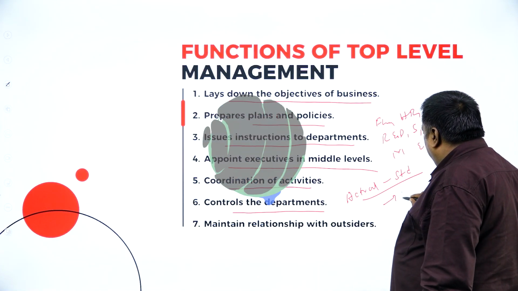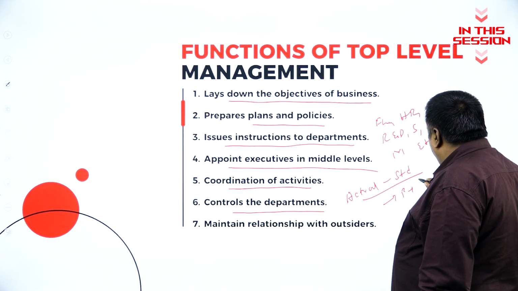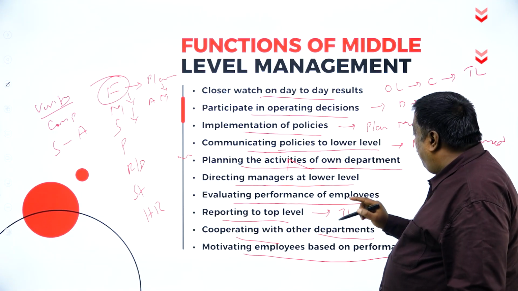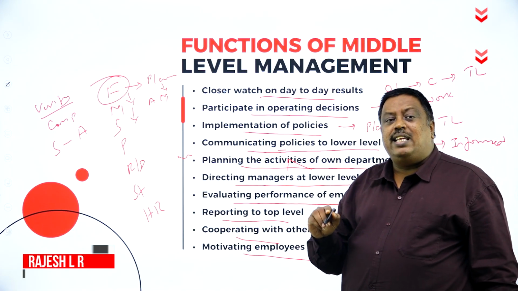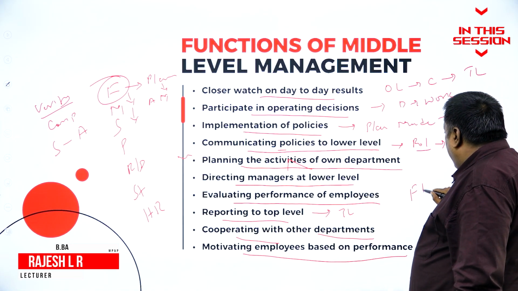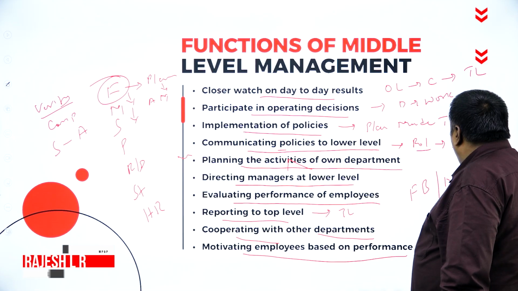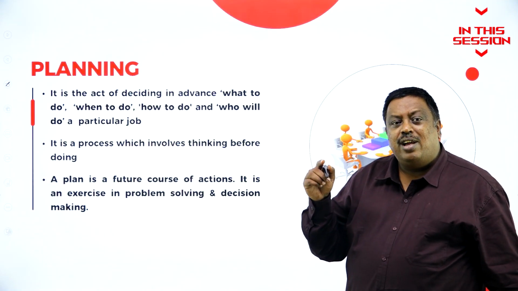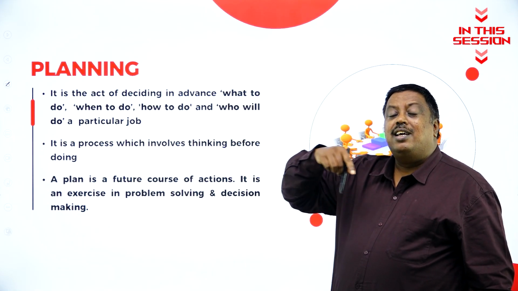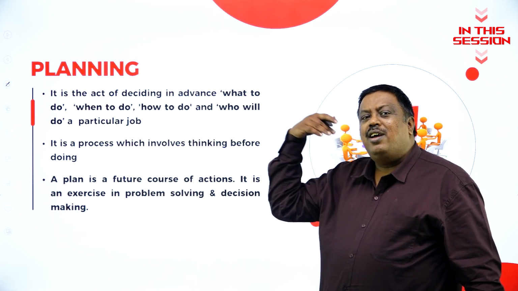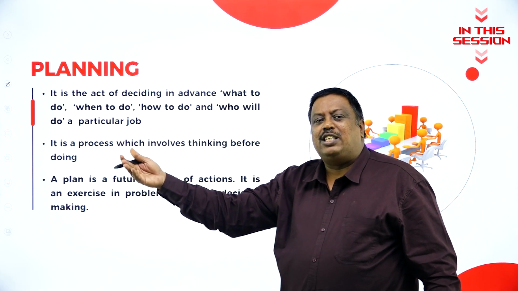In the production department, it says that we are going to fix 10 units to be produced per day. Based on the performance, the middle level is going to decide whether an employee has to be given financial benefits or non-financial benefits. Planning is for future course of action. Plan means not for the previous one, it is for future course of action, what has to be done.